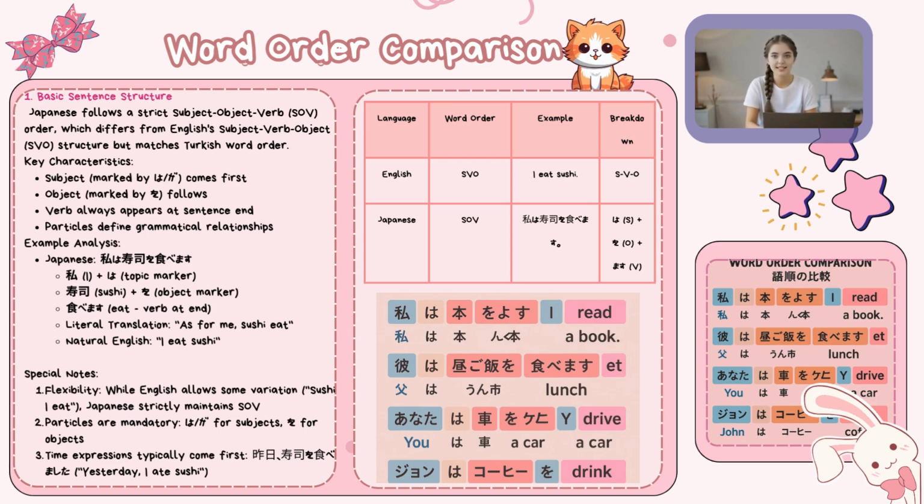Japanese follows a strict subject-object-verb (SOV) order, which is very different from English's subject-verb-object (SVO). Here's how it works. The subject, marked by particles like wa or ga, comes first. The object, marked by wo, follows. The verb always appears at the end. Example: Watashi wa sushi wo tabemasu.